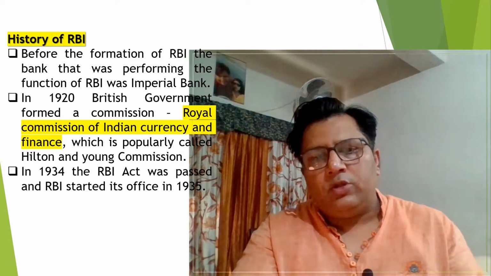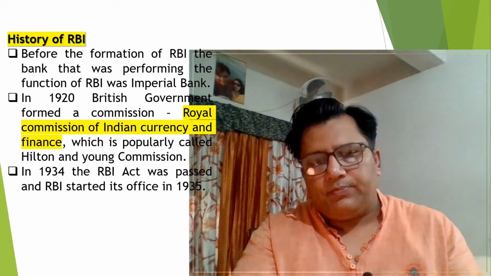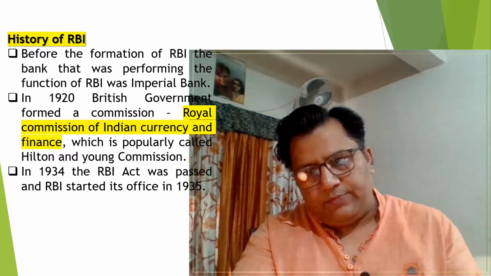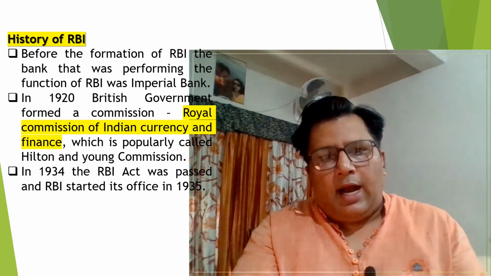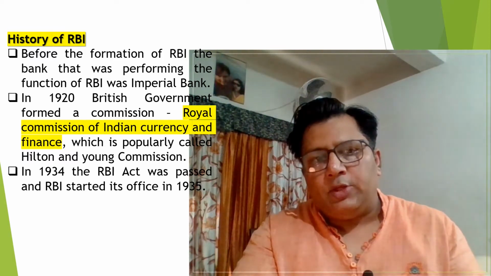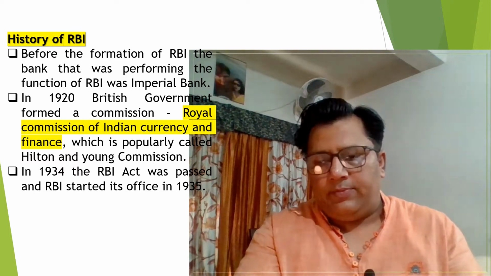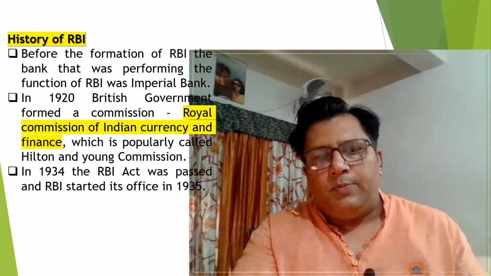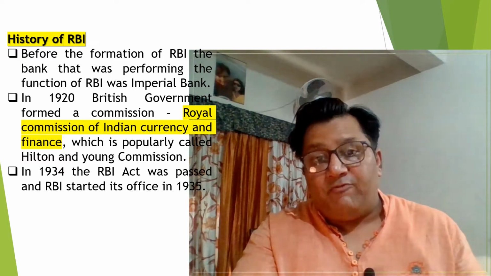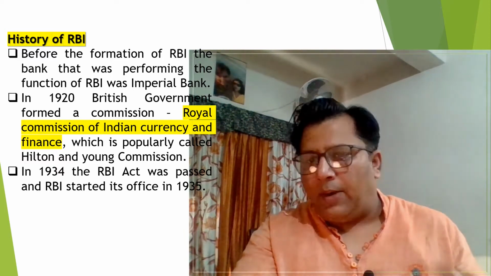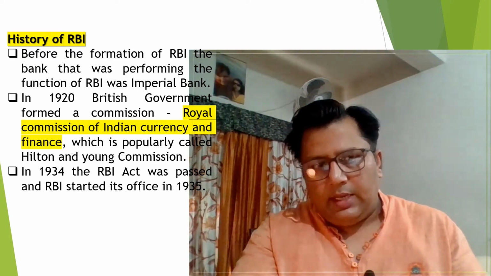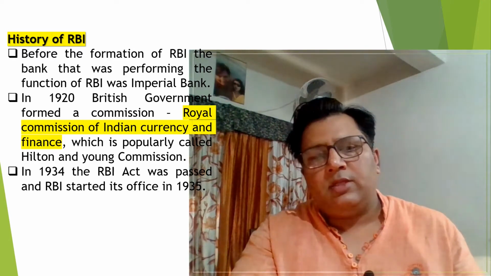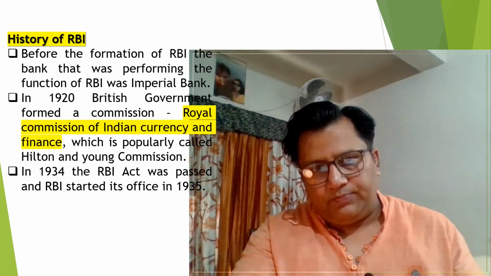In 1934, the RBI Act was passed and the RBI started its office in 1935. For your understanding, I should tell you, RBI is a statutory body. When I say RBI is a statutory body, it means that RBI is a body formed by passing a resolution in the parliament. Listen, there are two types of bodies.